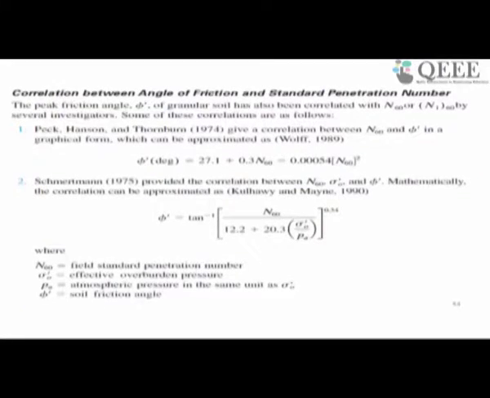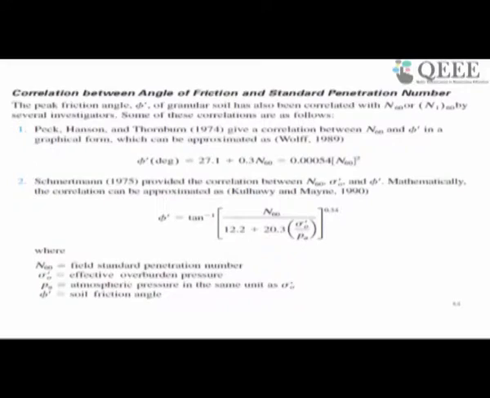So higher the number means stiffer the strata. Now there are some other correlations by various researchers which can be used to get the phi dash, that is the angle of internal friction. For example, Peck, Hansen and Thornburn can be used to correlate N60 and phi dash. So this equation shown here can be used: phi dash equal to 27.1 plus 0.3 N60 minus 0.00054 into N60 squared.